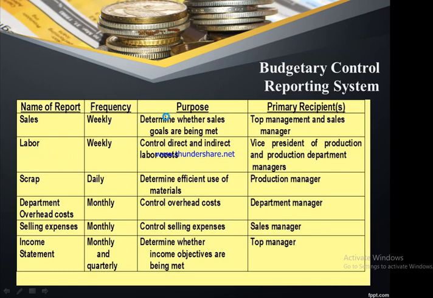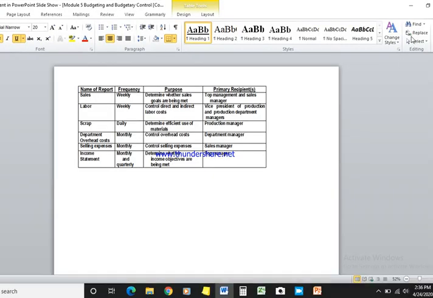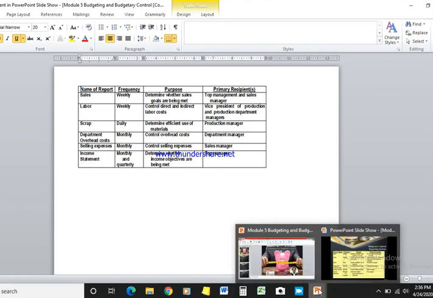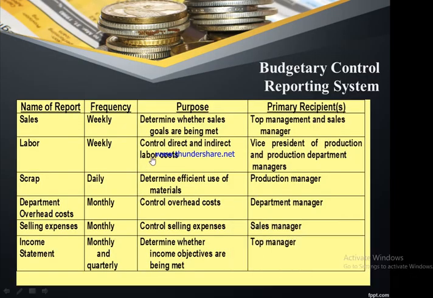Next, the labor report. When it is generated on a weekly basis, this report is going to tell us about the various costs that are incurred on labor. It is used by the different production department managers to understand whether they are incurring a significant amount of labor cost, whether direct labor cost or indirect labor cost, and what kind of measures they should undertake to control this cost.